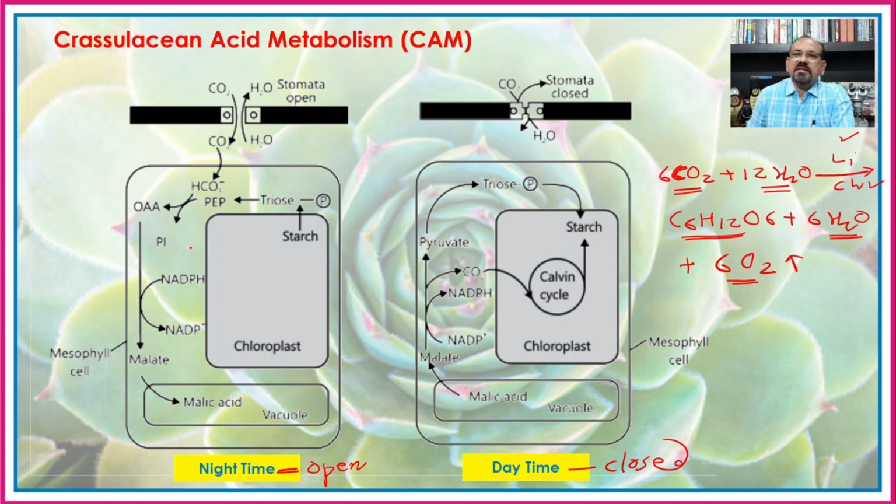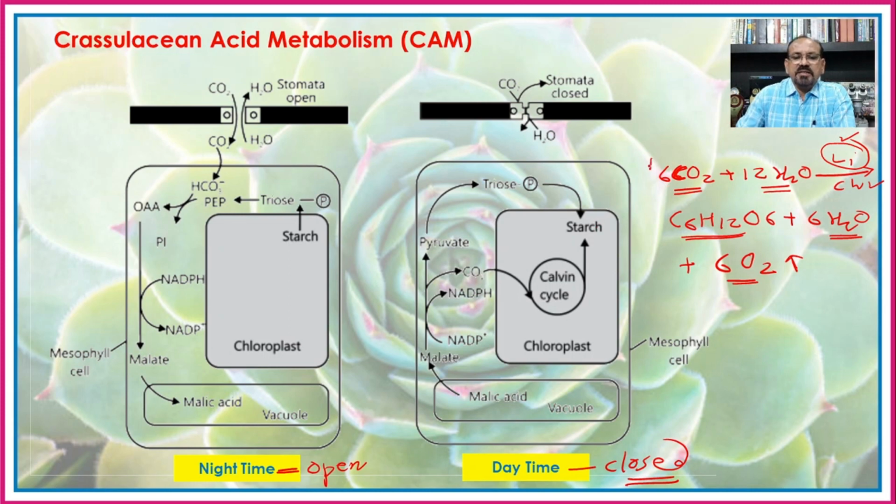But if we see this Crassulacean acid metabolism, in which the stomata are closed during the day, but light is available only during the day.